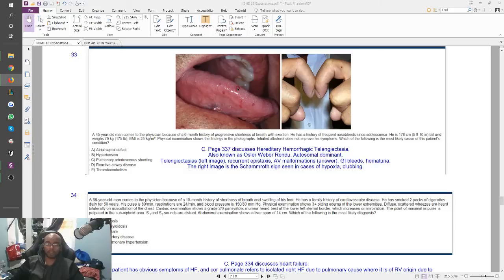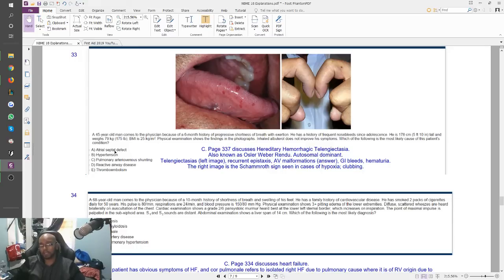So they're showing you these petechia on the tongue in a sense. And this is your shamrock sign, which is a sign of hypoxia for the most part. Inhaled albuterol does not improve his symptoms, so it's not asthma. Which of the following is the most likely cause of this patient's findings? Immediately you could not get answer choice D because it's not asthma, right? Reactive airway disease is basically asthma. It's not a thromboembolism, so you cannot get answer choice E. This is not related to hypertension either. Now you're left with ASD or pulmonary AV shunting. Which one of these two things would you find in this patient?